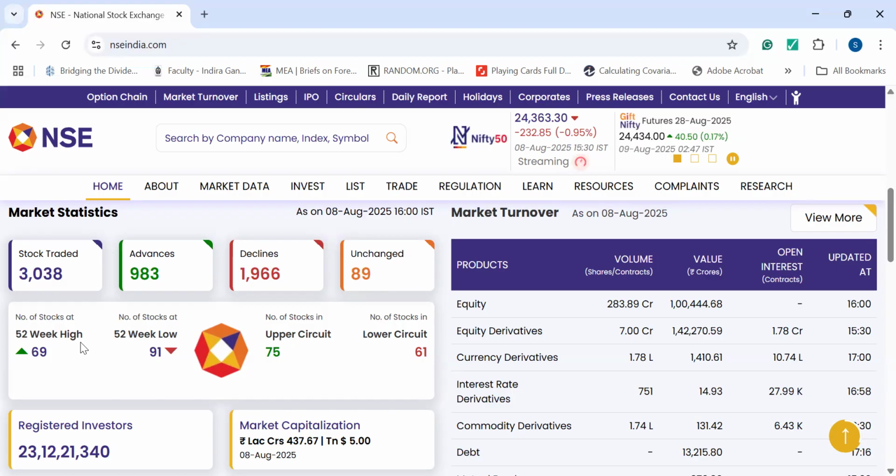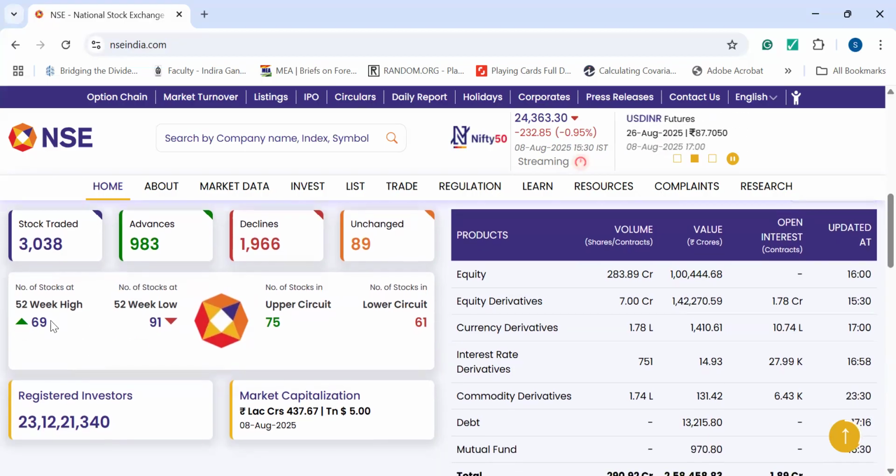Below on the left hand side, you will find the 52 week high. It means that 69 companies have hit their 52-week high. 52 week means in the last 1 year, they have hit the highest price. And 52-week low means in the last 1 year they have hit the lowest point.